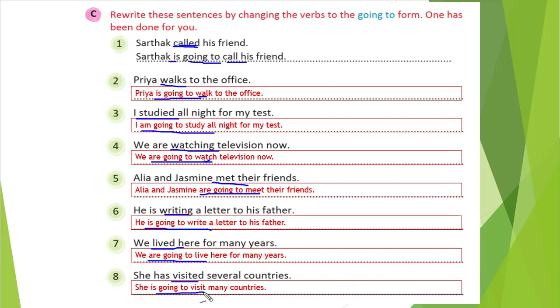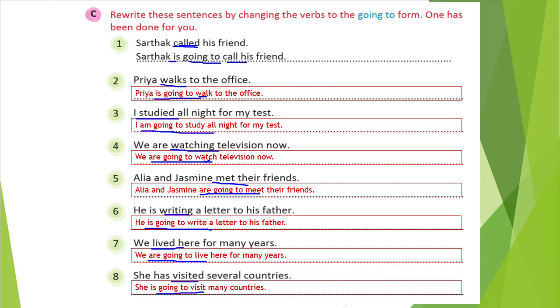That three things only we have changed here. Out of is, we wrote whichever is appropriate with the subject, is, am or are. After that we will write going to, and in the last we will write the main form or root form of the verb given in the sentence. That's it. Nothing we are changing here.